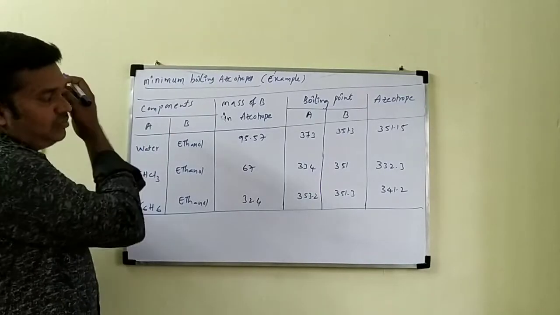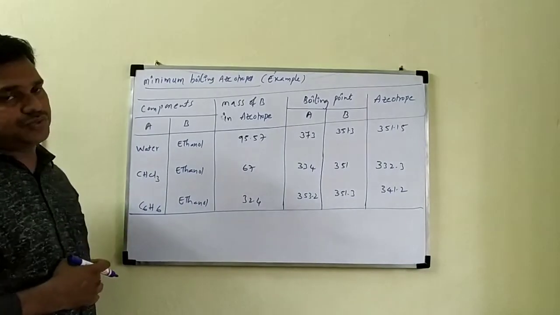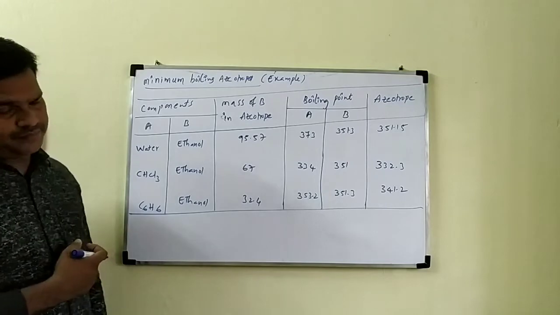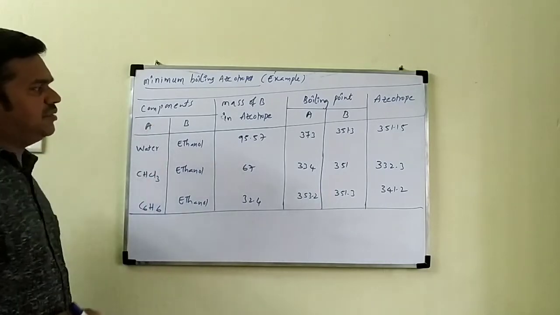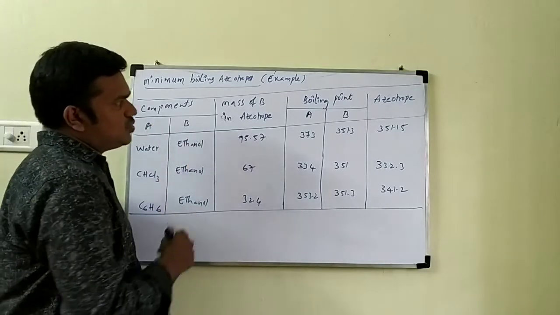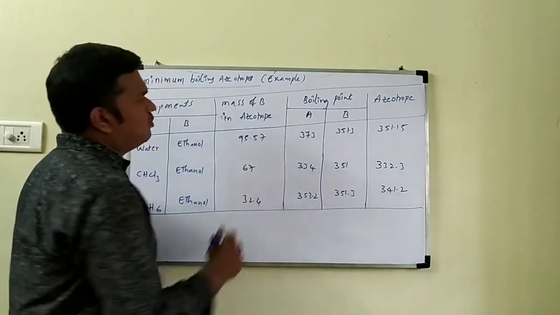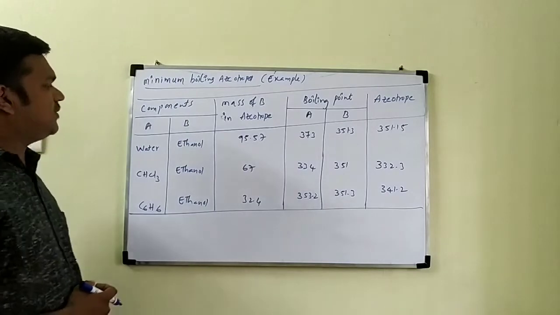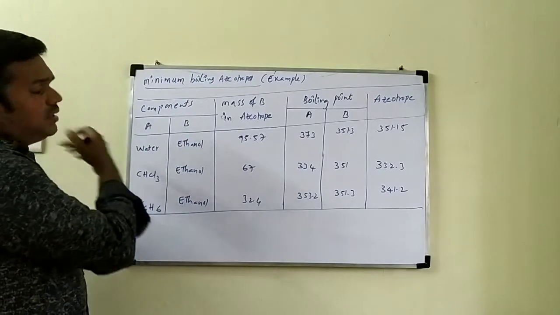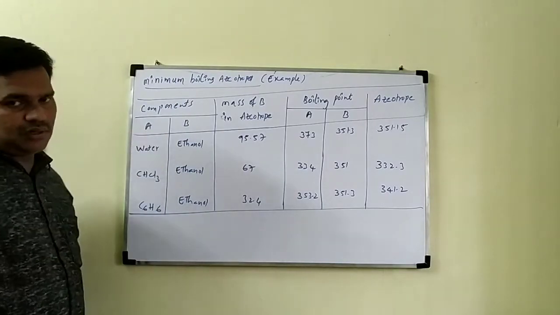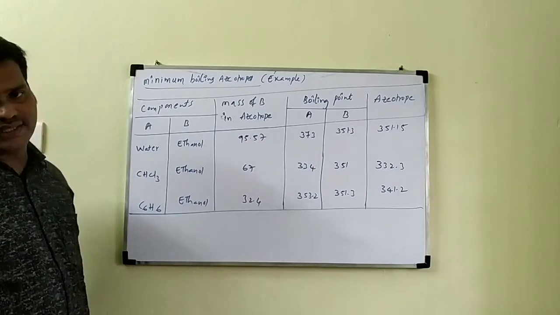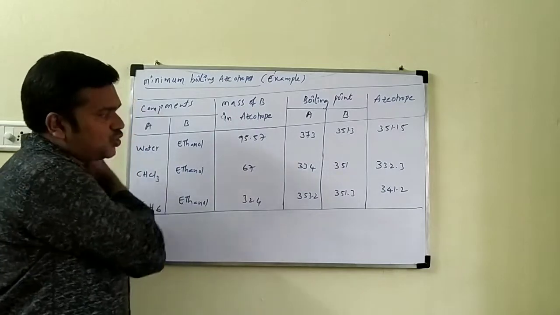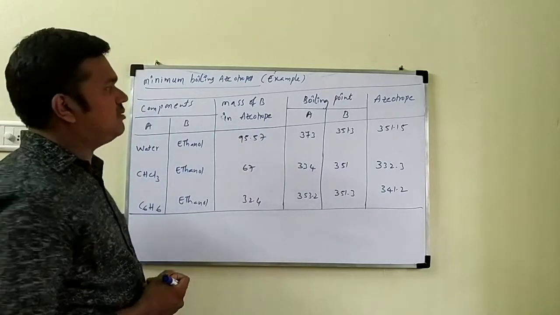Let us see some examples of minimum boiling azeotropes. Already we discussed ethanol with water. See the table here: components A and B, mass of B in the azeotrope, boiling points of the two components A and B, and the azeotrope temperature. The first example: A is water and B is ethanol, the rectified spirit example. The mass of B in the azeotrope is 95.57.